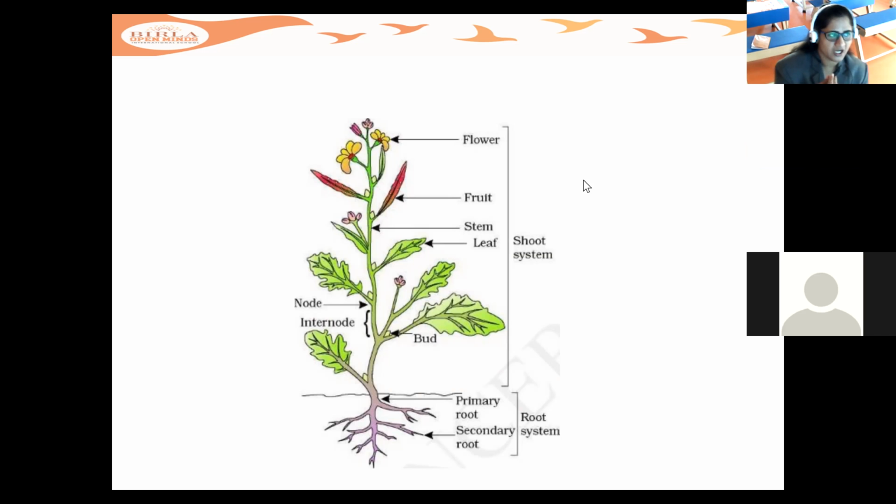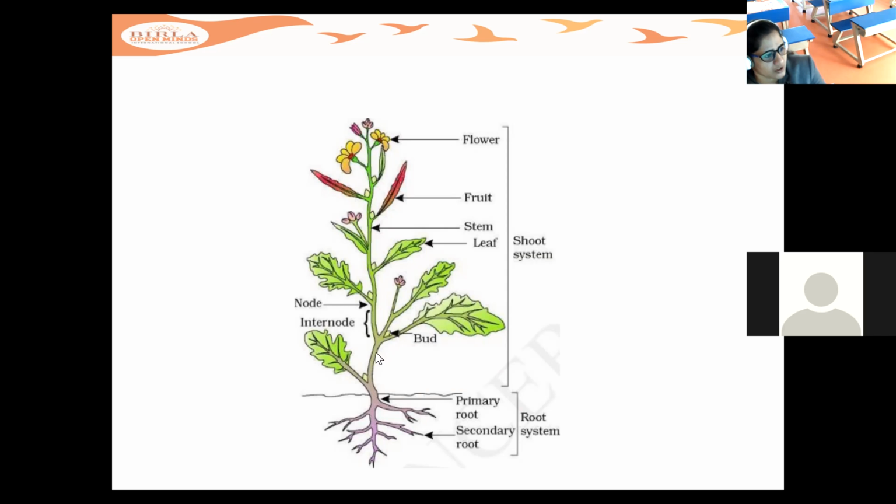But apart from that, the leaf is attached to the node. Here you can see there is a node, and this part where the leaf is attached to the stem is called the node. And this part where the branch arises from the main stem, here you can see the branches, this is the internode.